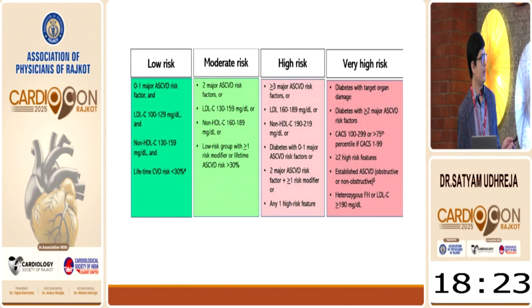So with 0 or 1 major ASCVD risk factor, the patient is in low risk; 2 or more risk factors, the patient is in the moderate risk category; 3 or more risk factors, the high risk category. A patient with diabetes with 0 or 1 risk factor is in the high risk category, and diabetes with target organ damage or 2 or more major ASCVD risk factors goes directly into the very high risk category. Similarly, a coronary artery calcium score of more than 100 puts the patient into the very high risk category.